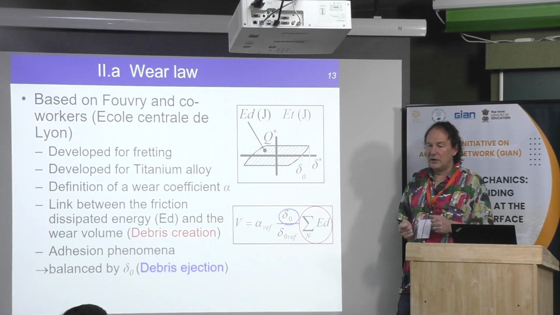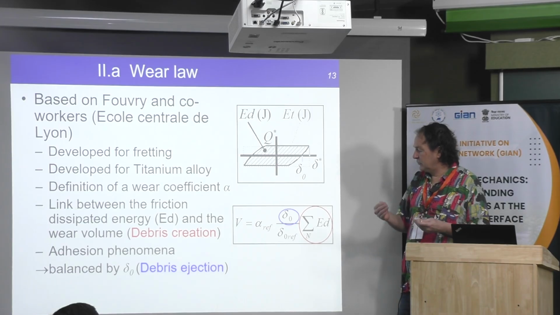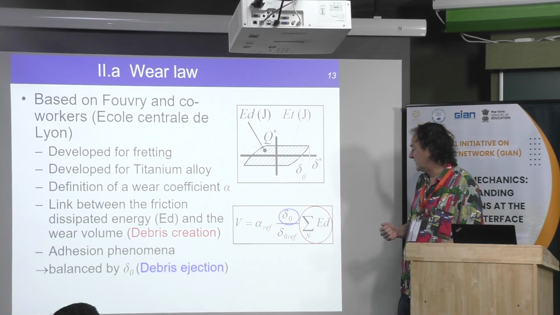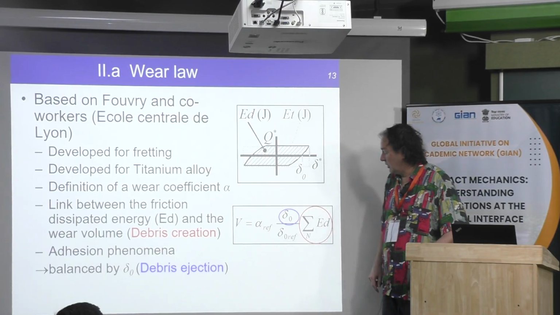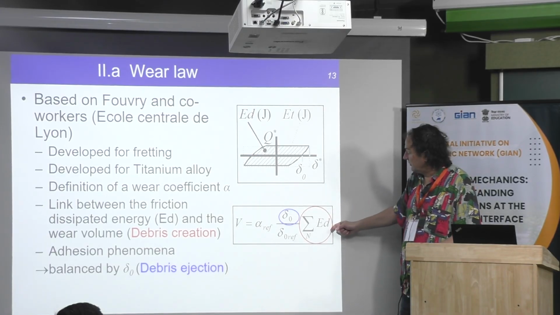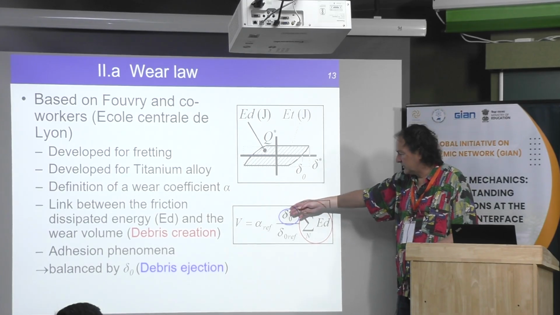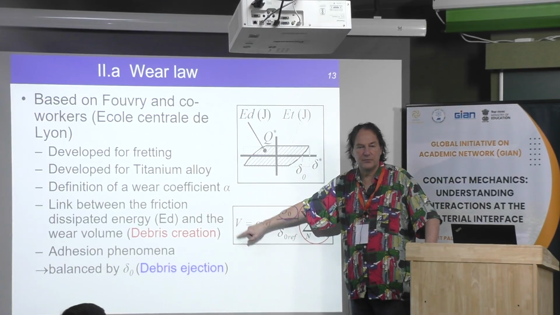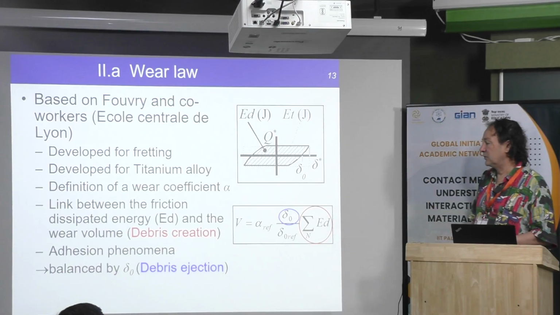And you calculate the energy that has been put into the system, and with that you can calculate the wear coefficient. Typically you need a coefficient, which is a wear coefficient, and you need to calculate the total energy dissipated, and I will show you it's possible here. This is the volume, which is the wear volume, and now if you know the surface, you can apply that to a given point.